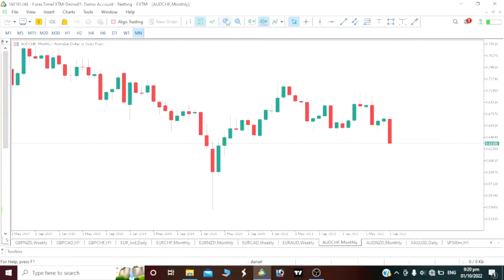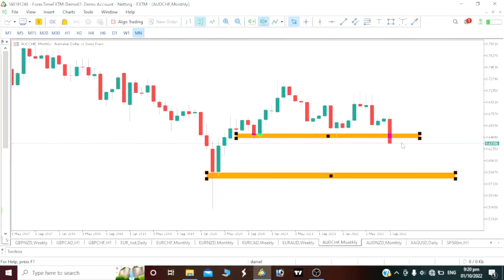Now let's see some levels here on this AUD Swiss franc. We can see this level here, right? Price actually came and reacted at this level. Price also came here and reacted at this level, and now price has broken below this level. So definitely price is now moving bearish, and we know that it is moving to the next key level. The next key level we can very much see on this AUD Swiss franc is this level here, where we had this rejection, right? From here to this level, we still have about 400 to 500 pips of bearish move to be made. So on the monthly time frame, we are still on a bearish move.